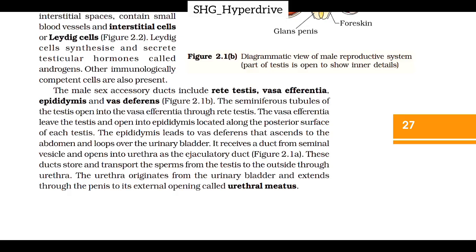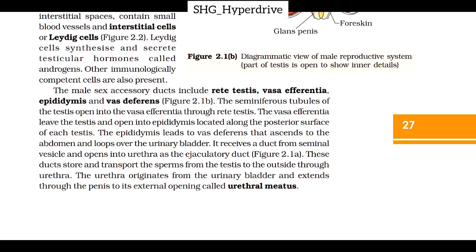The epididymis leads to vas deferens that ascends to the abdomen and loops over the urinary bladder. It receives a duct from seminal vesicle and opens into urethra as the ejaculatory duct, figure 2.1a.